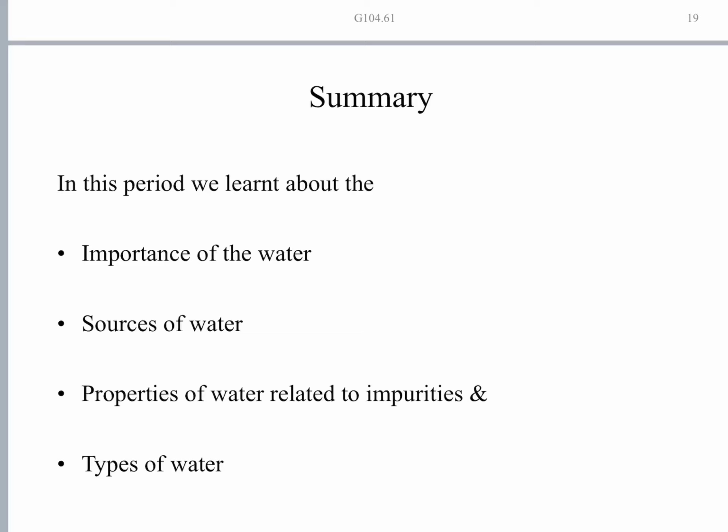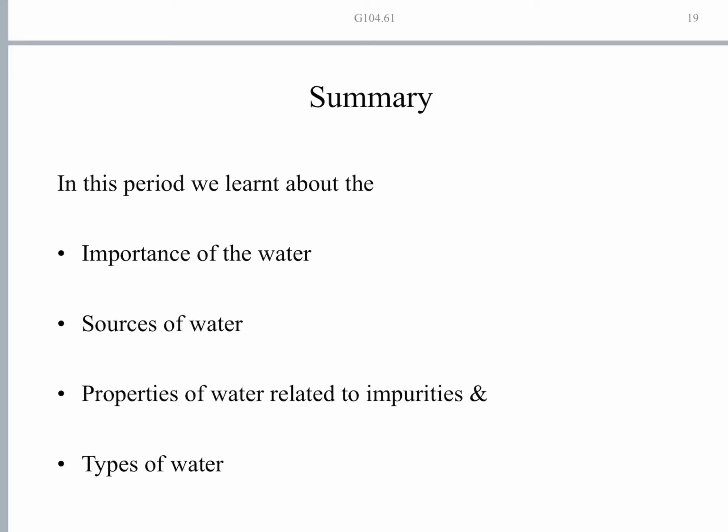Then we have seen the sources of water: surface water and underground water. In surface water we have rain water, river water, and water from ponds and tanks, and underground water we have borewell and natural springs.